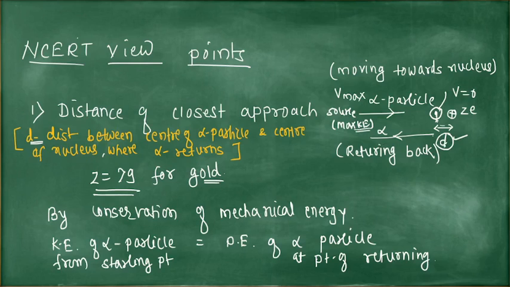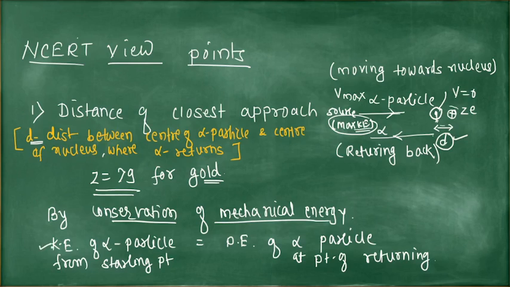To find the formula for d, here the conservation of mechanical energy is used. The kinetic energy of the alpha particle is converted into potential energy of the alpha particle, where v is 0, meaning kinetic energy becomes 0, because this alpha particle is in the field of the nucleus.